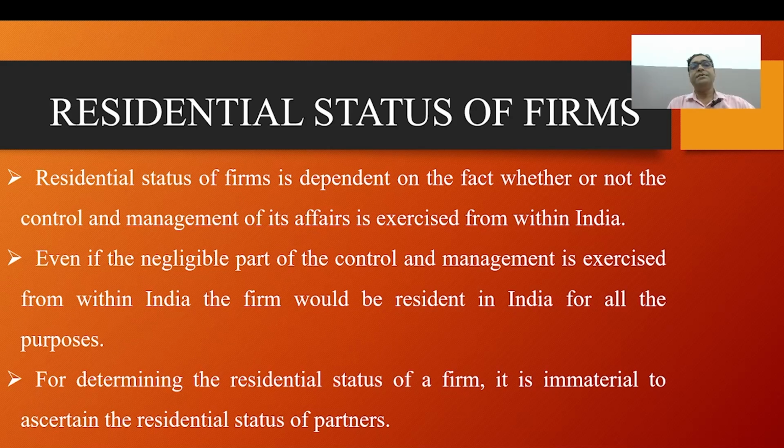Where a firm pays interest to any partner, the firm can claim deduction of such interest from its total income. The maximum rate at which interest can be allowed is 12% per annum. The income of the firm will be taxed at a flat rate of 30% and health and education cess at 4%.